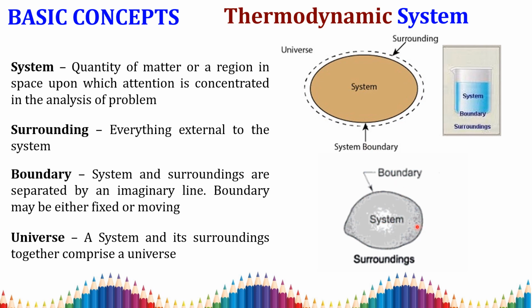Here you can see easily: this is the system, this line is called the boundary, and this is called the surroundings, and the surroundings are present in the entire universe. For example, consider a beaker containing water. This beaker is placed in a room. This room is your surroundings. The beaker's outer line is called your boundary.